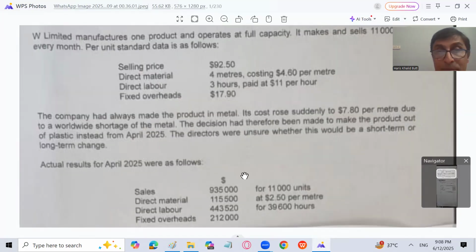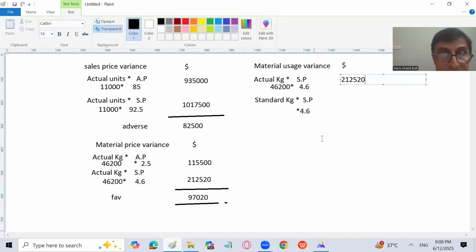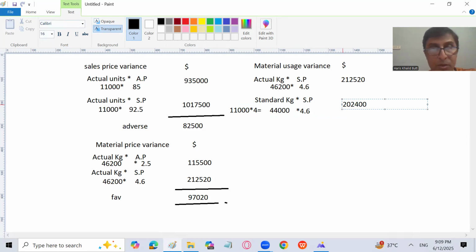Standard kgs means actual units according to the standard, actual at standard. Actual units per standard के हिसाब से कितने kg लग रहे हैं? Actual units are 11,000 units and the standard kgs used is 4 meters per unit. So 11,000 into 4, we will get the standard kgs, and that is going to be 44,000. I can write here just for understanding purposes, 11,000 into 4. Now 44,000 into 4.6, we will get 202,400, the answer of this particular fraction.